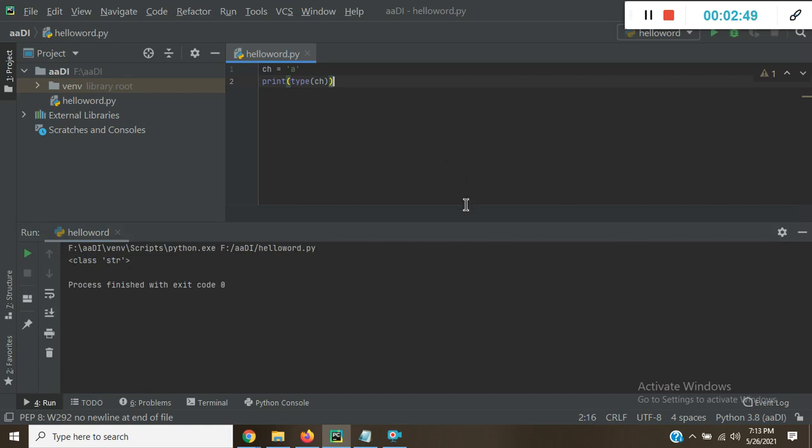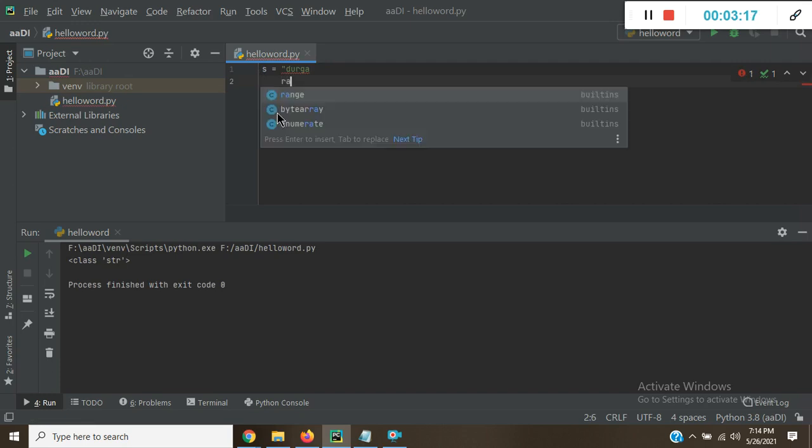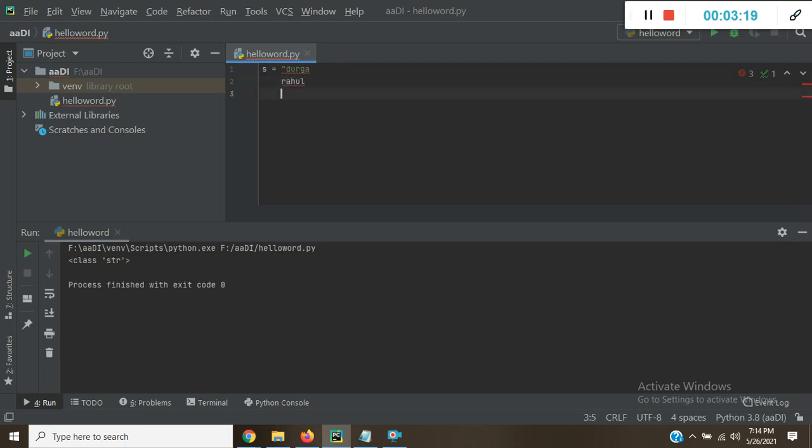So how to define multi-line strings in Python? We can define a multi-line string literal by using triple single quote or triple double quote. For example, suppose I want to print multiple lines like this: Durga, Rahul, Python.